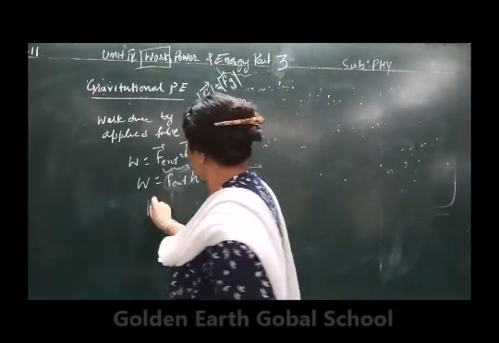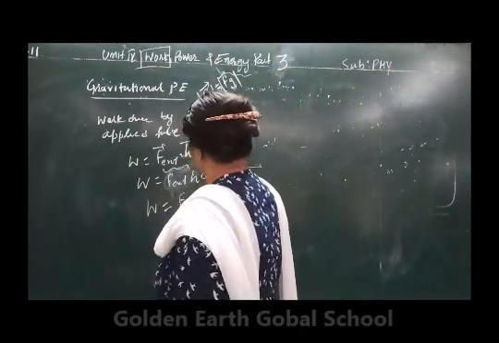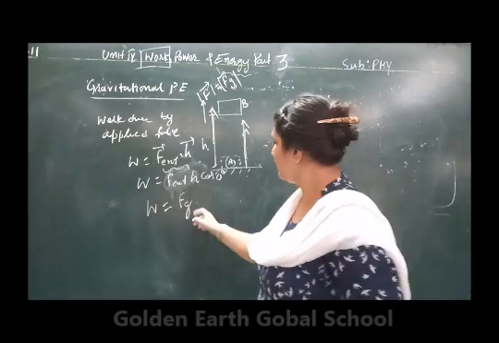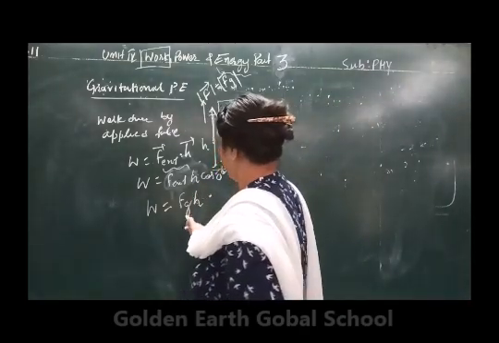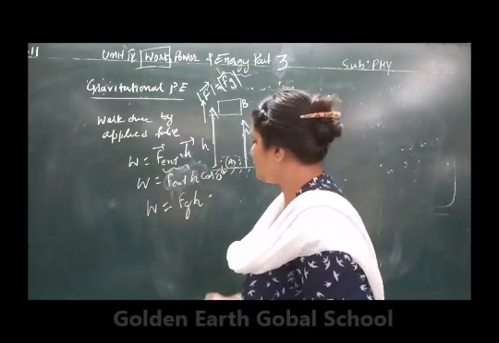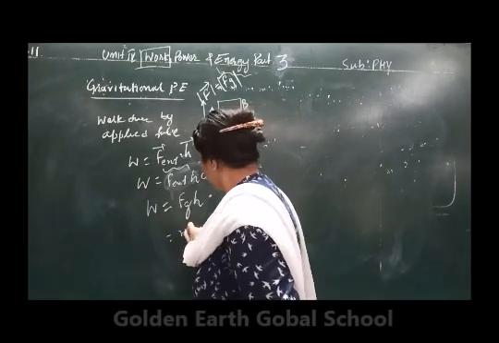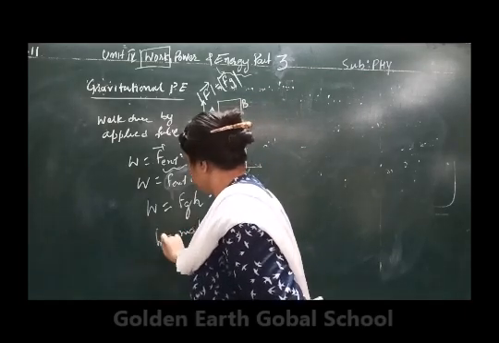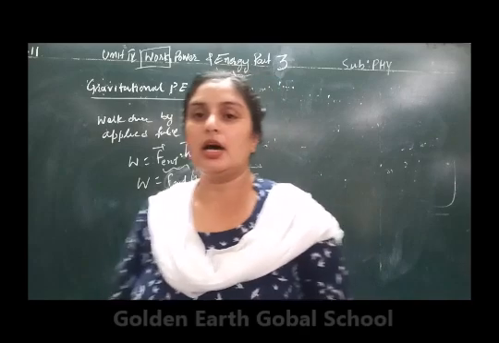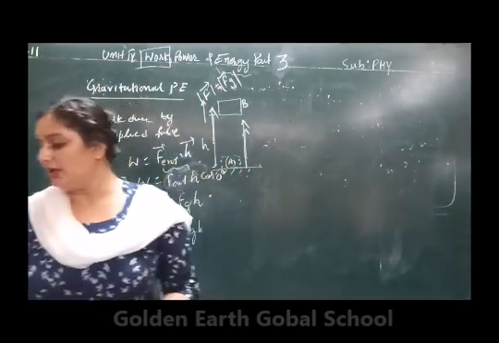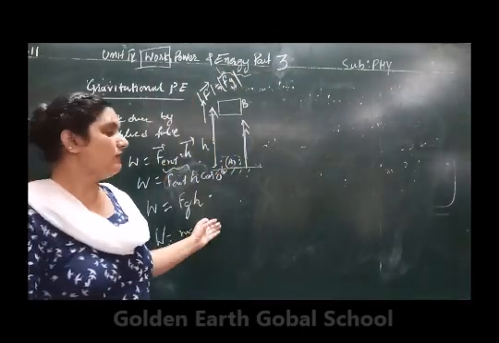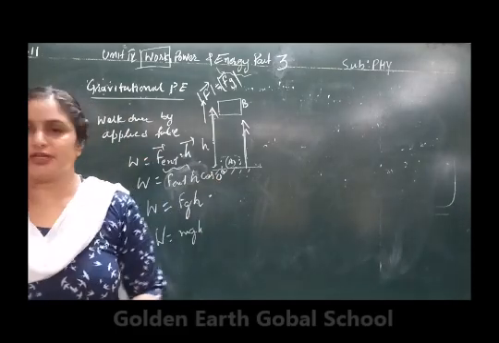From here work done is equal to external force, in magnitude equal to the gravitational force Fg, into h, and the gravitational force in magnitude is given by mg. So work done is mgh. This is the work done by the applied external force.